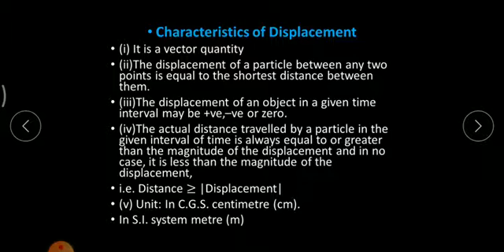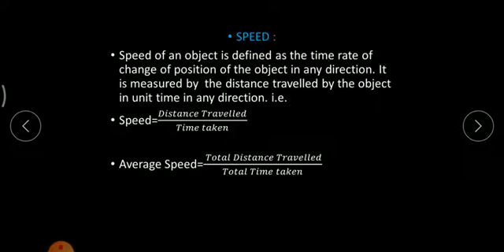Why is it so? Because both are length measuring physical quantities. Hence the SI and CGS units are both meter and centimeter.